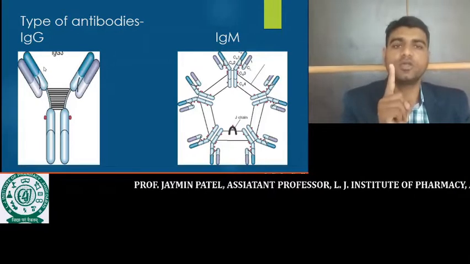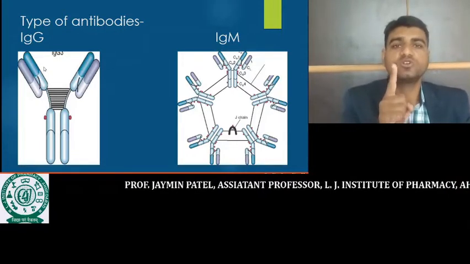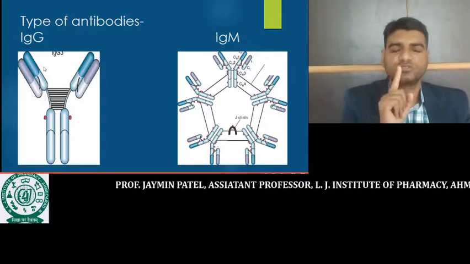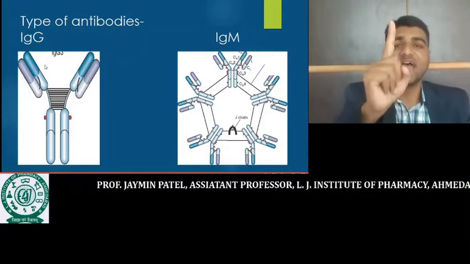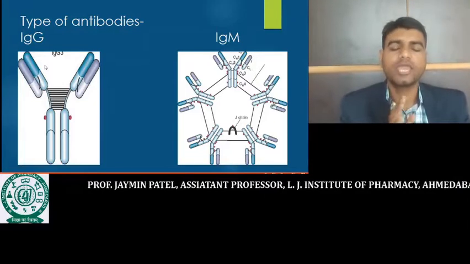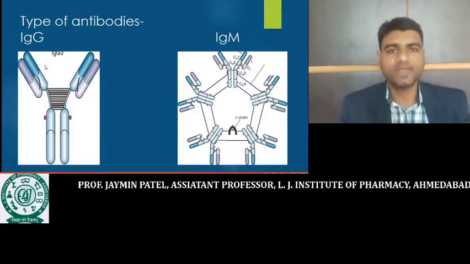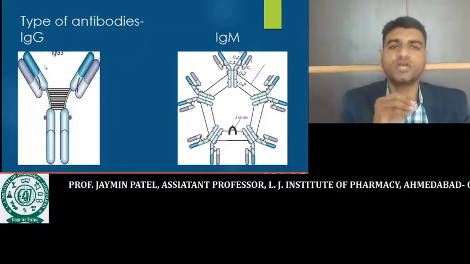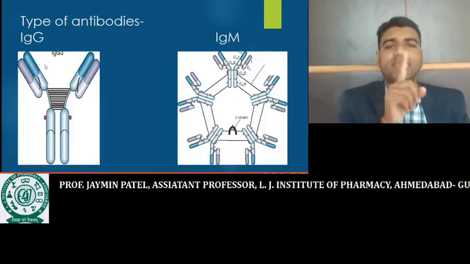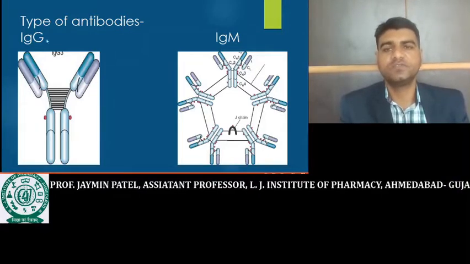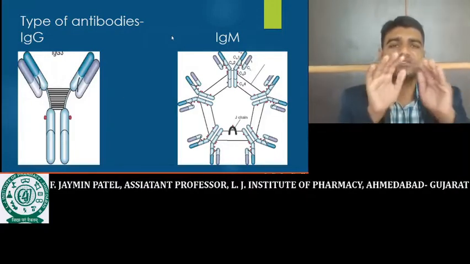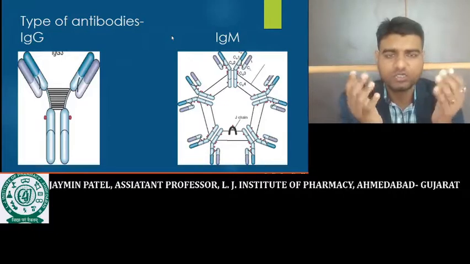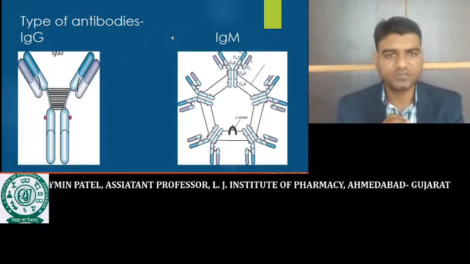But the first antibody produced in response to the entry of a microorganism is IgM. And if you talk about the quantity of IgM with respect to the total antibody, it is around 10%. This one is 80% and this one is 10%. IgM is a comparatively larger antibody, so that's why it cannot cross the placental barrier.